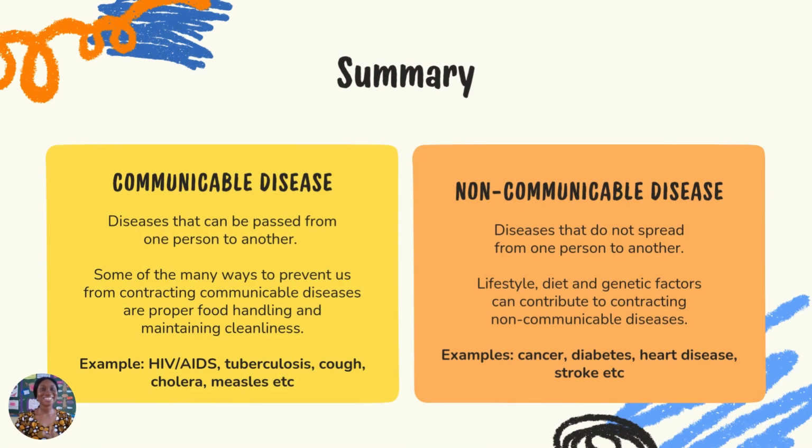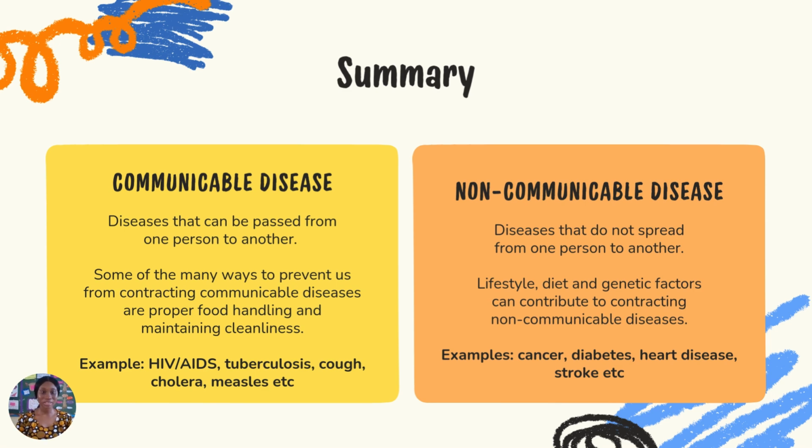Okay, so let's summarize everything that we have learned so far. We've learned about diseases, that we have two types of disease, communicable and non-communicable. So communicable can be passed down from one person to another, while non-communicable cannot spread. Okay, so it cannot be spread from one person to another. And we have different factors that can cause diseases, such as your lifestyle, genetic factors, your eating habits, your drinking habits, genetics.